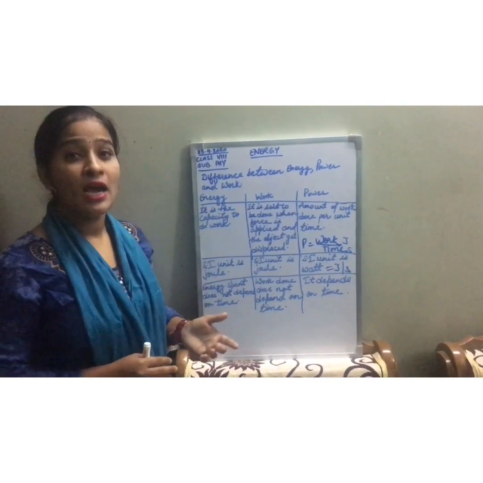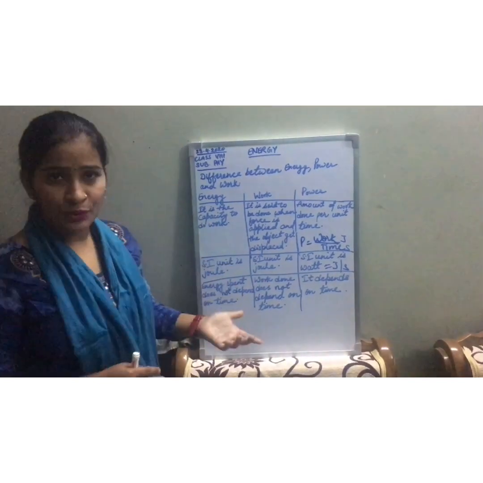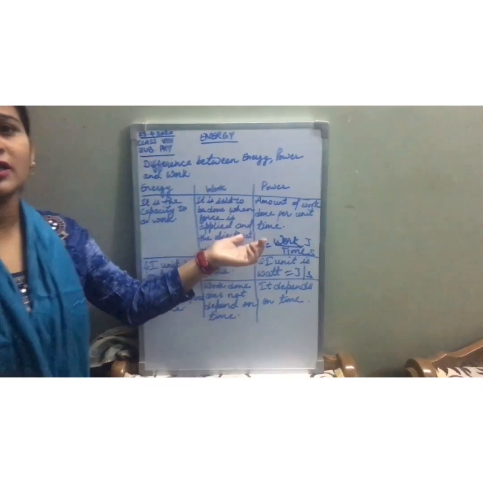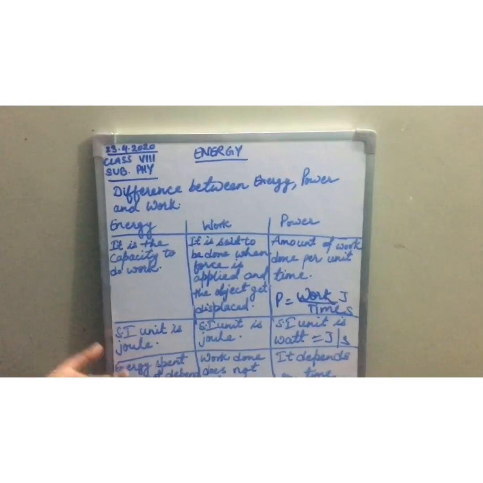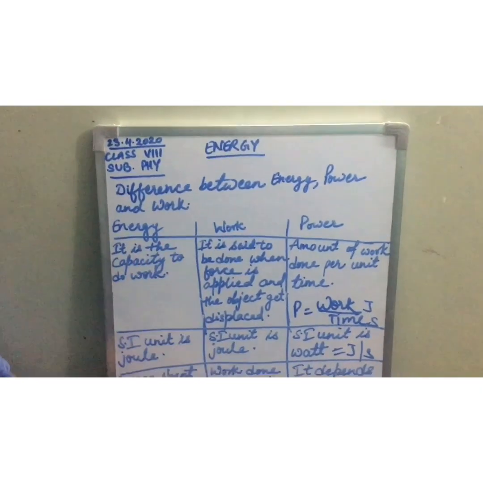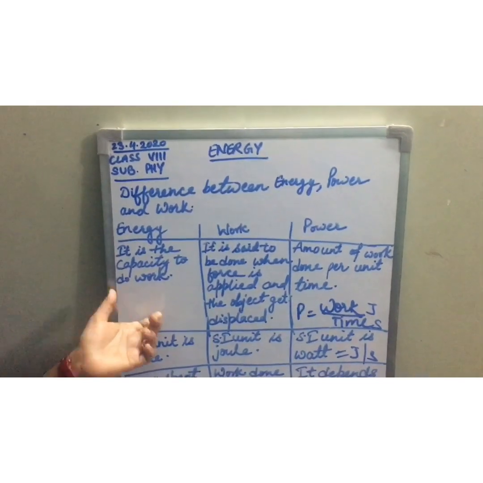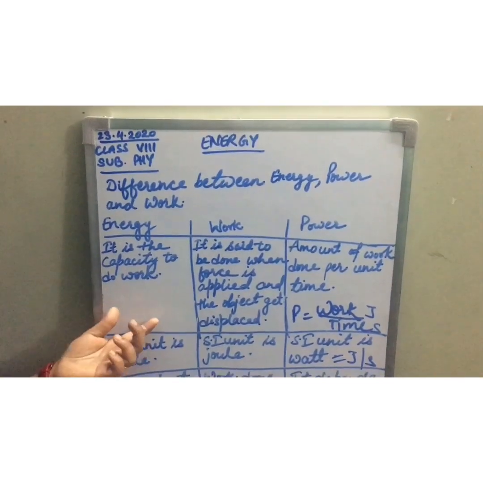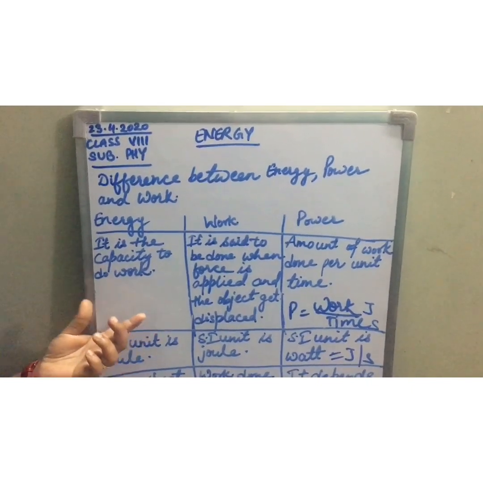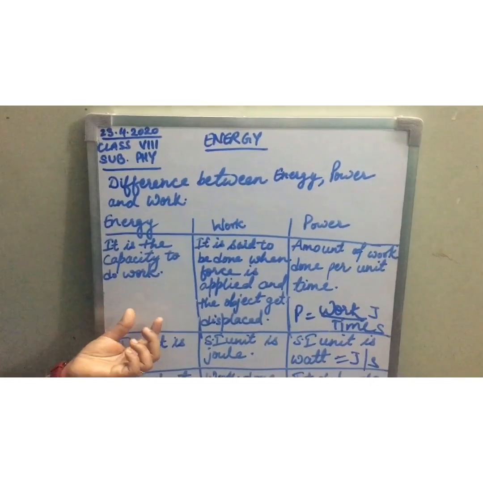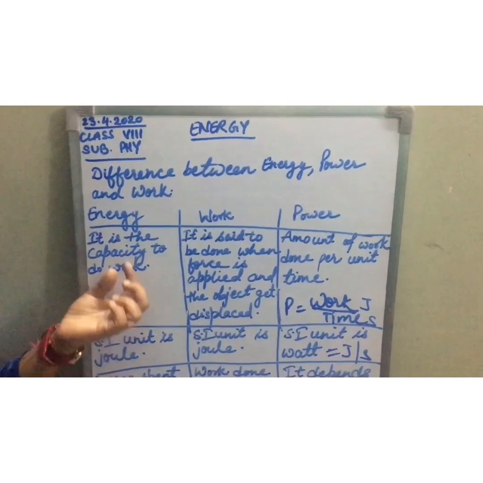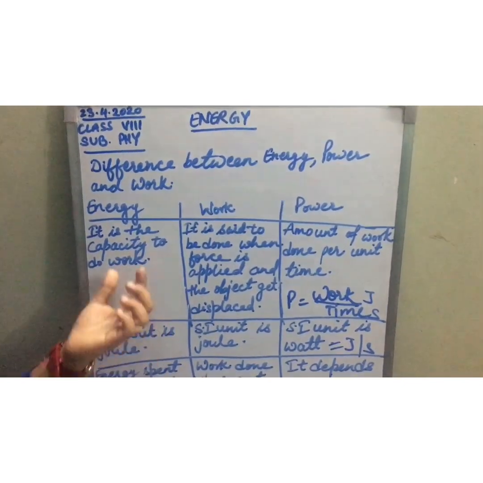In this video, I will help you make out the differences between energy, work and power. You are able to do it by yourself. Now see here, what is energy, students? Energy is the capacity to do work by any body. If a body is able to do work, what is possessed by that body? Energy is possessed by that body. That's why we say it is the capacity to do work.